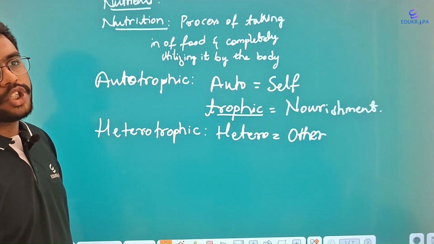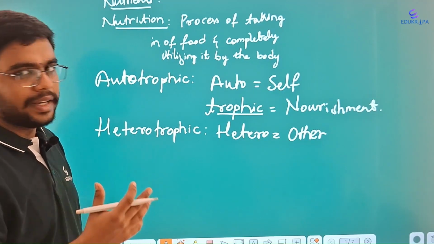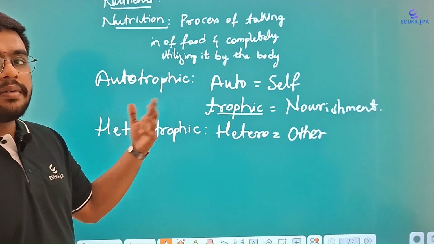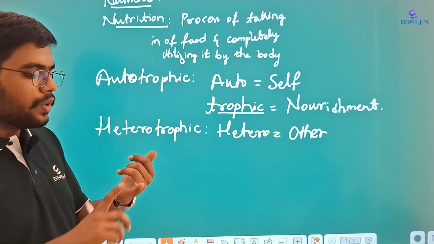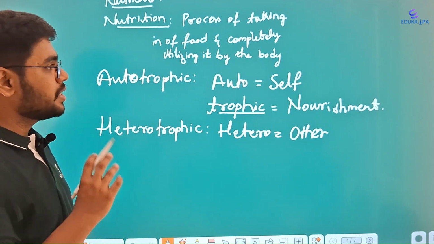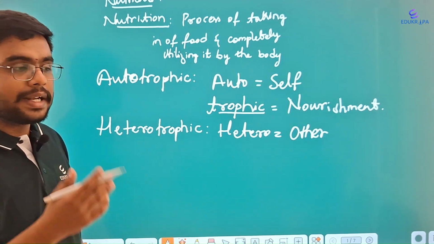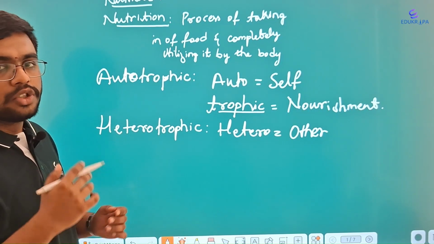Now you may ask a question. We humans also prepare our own food, but how do we differ from plants? Only plants have a food factory in their leaves, which helps in preparing their own food. But we humans depend on the plants to make our food. So there is a difference.